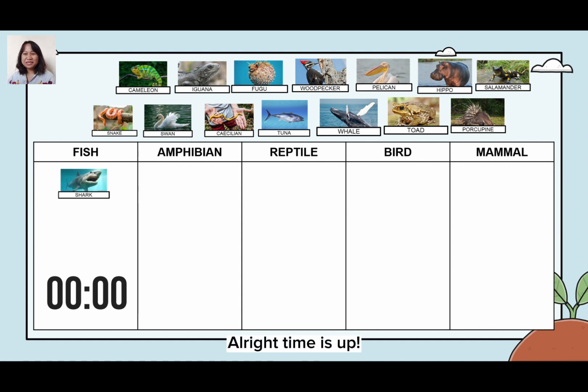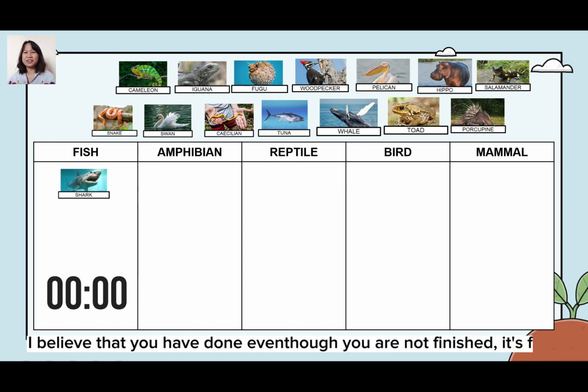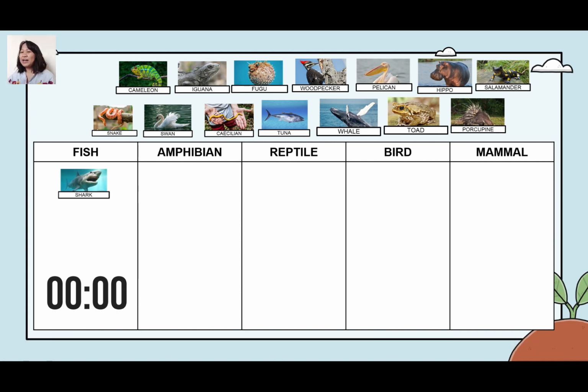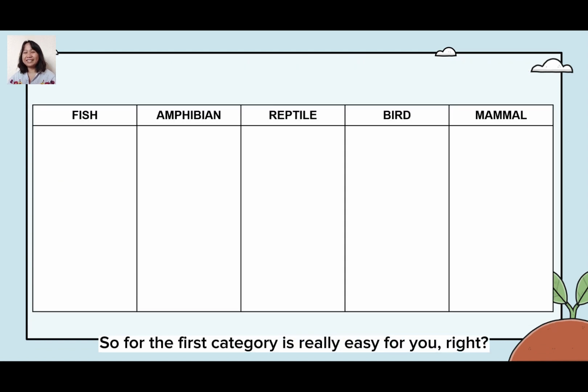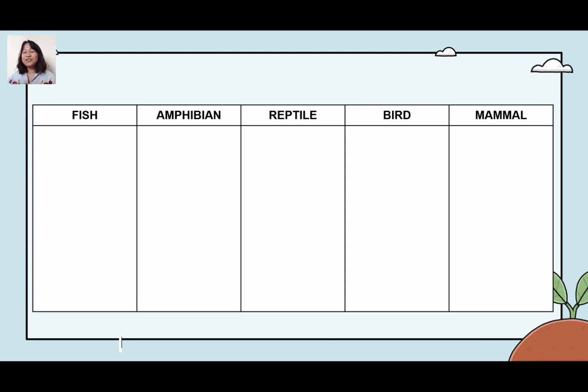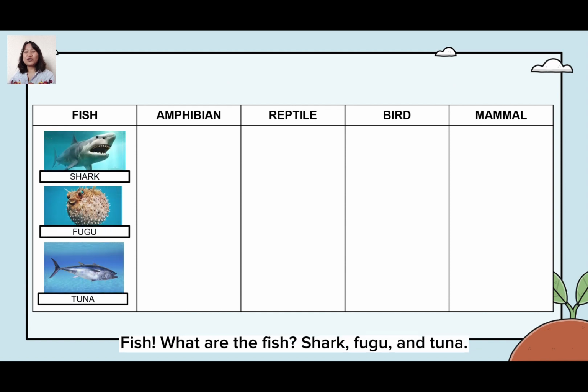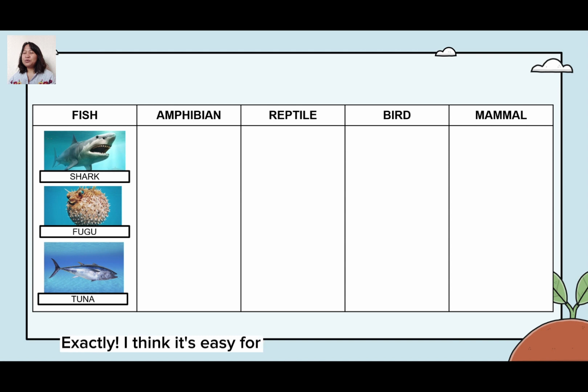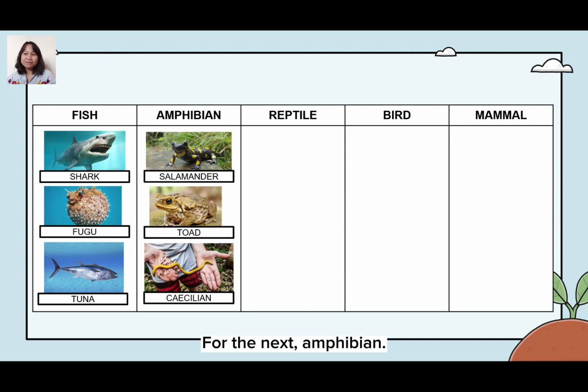All right, time is up. I believe that you have done all, and even if you are not finished, it's fine. All right, so I think the first category is really easy for you, right? Fish. What are the fish? Shark, fugu, and tuna. Exactly. I think it's easy for you because you eat all fish, right? Fish are delicious.